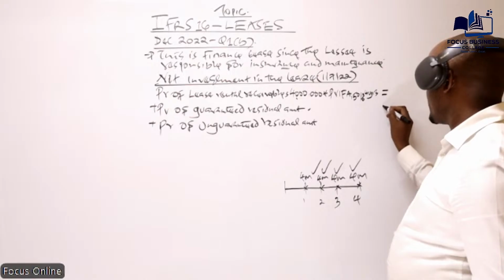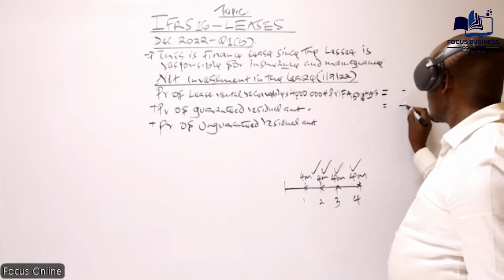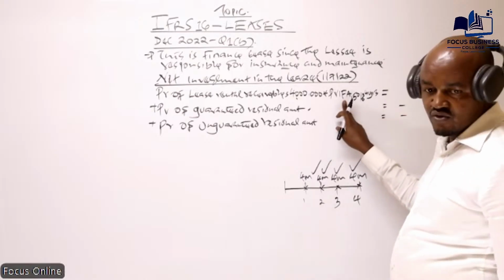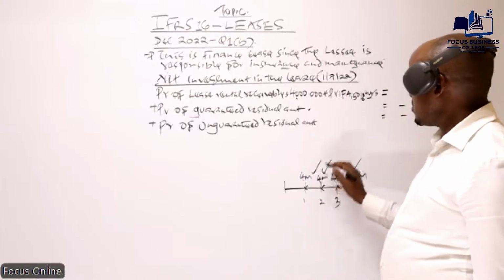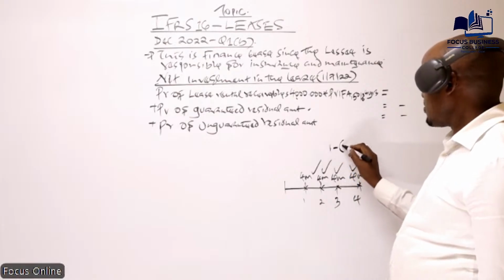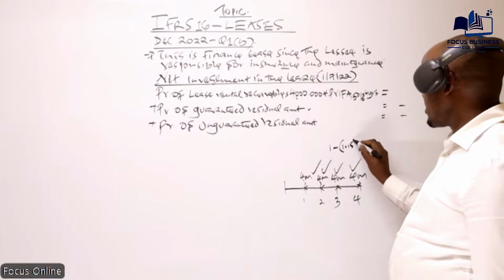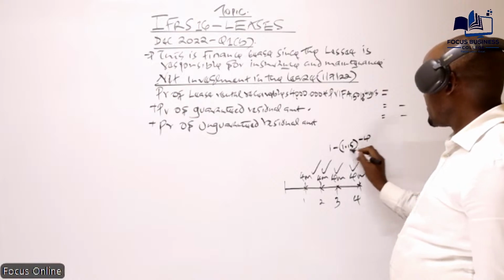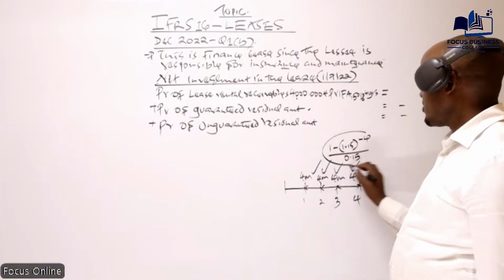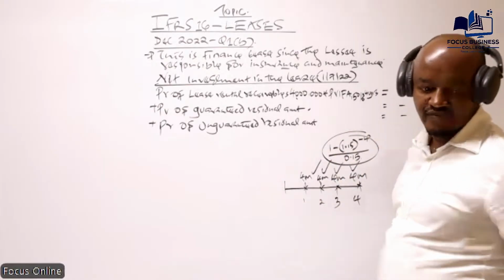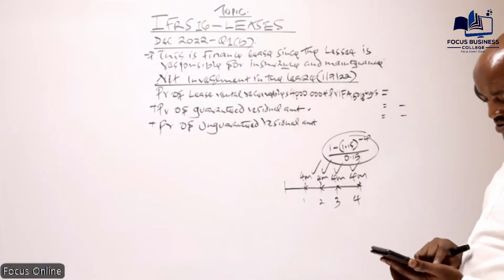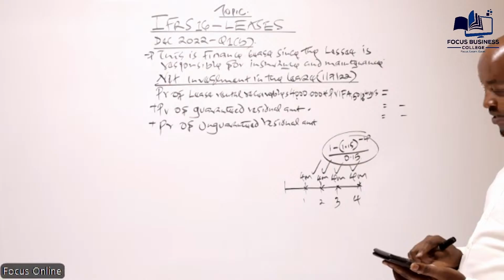So basically what we need to do is to compute this particular value here. Remember the formula which we use: 1 minus (1 plus R), which is 1.15, raised to power negative 4, all over R, which is 0.15. Let's first of all work out this. So we have 1.15 raised to power negative 4.